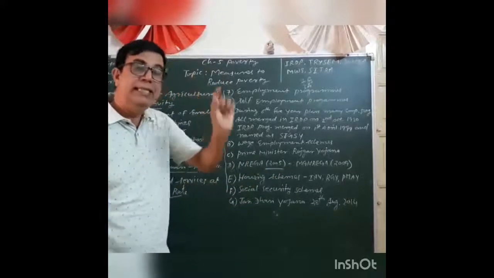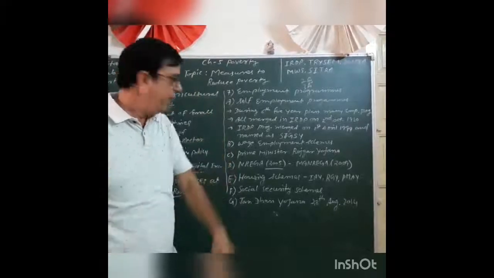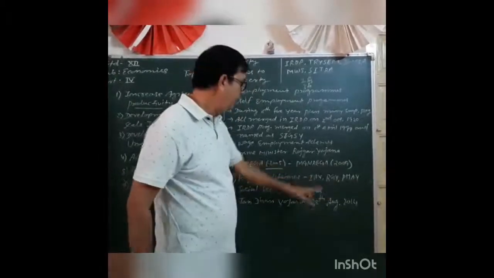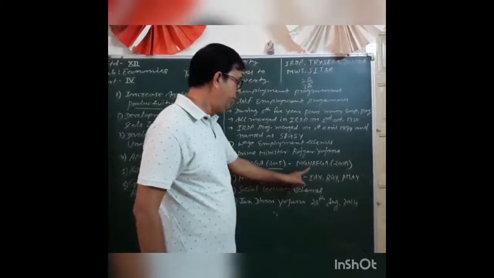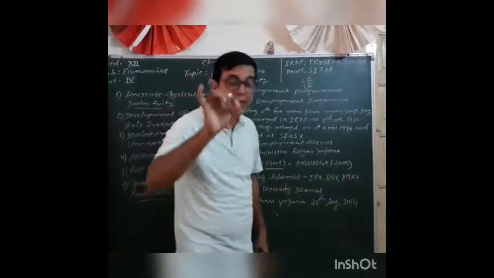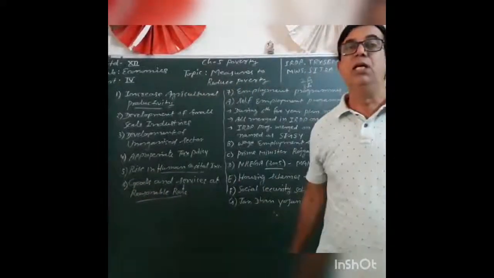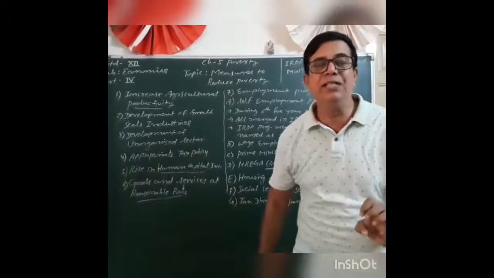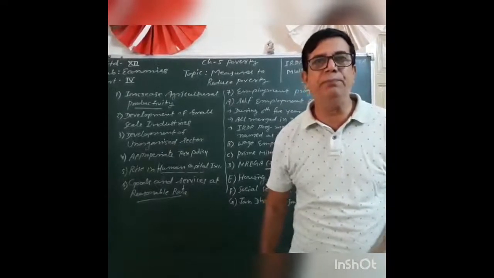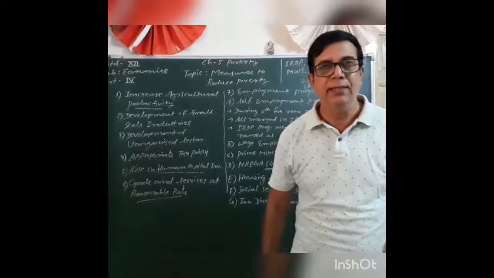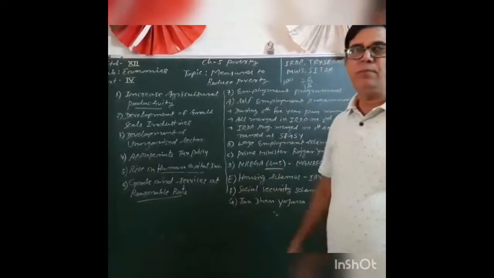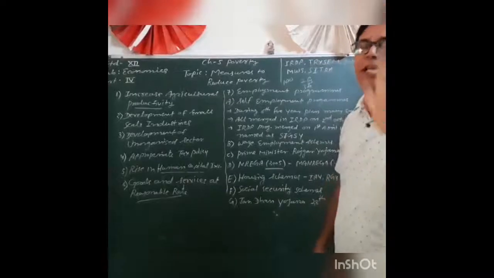It changed its name in 2009 to MNREGA, the Mahatma Gandhi National Rural Employment Guarantee Act. In this program, the government selects those people who are living below the poverty line, and compulsorily provides employment for a minimum of 100 days.